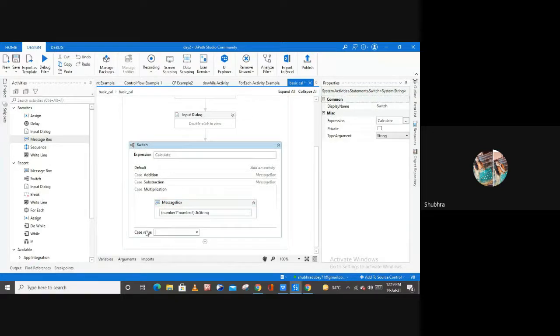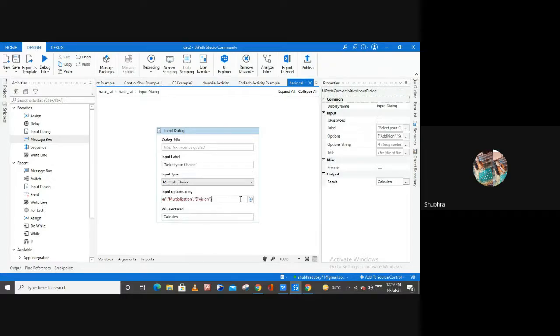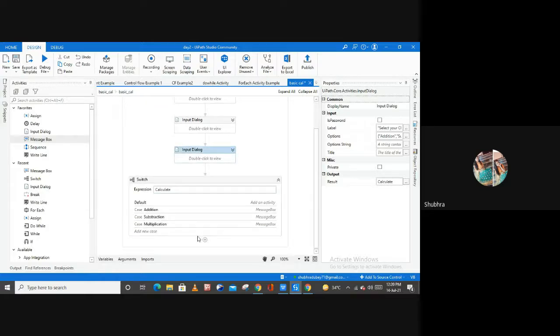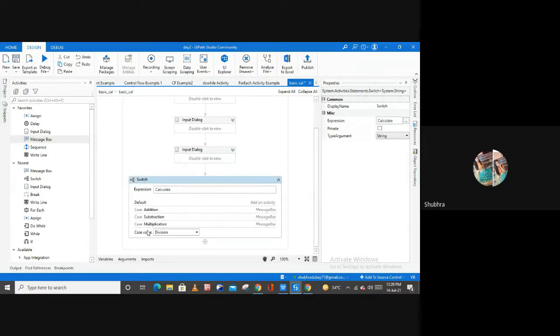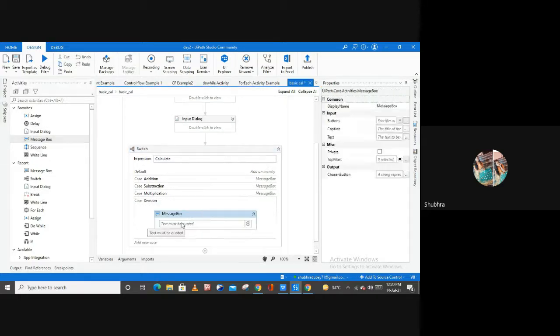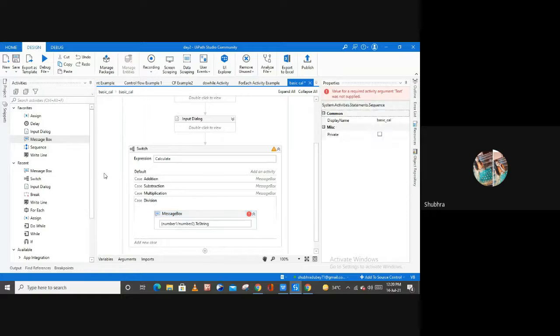Now only one more case is left, right? So let me create one more case here for the division because I think the fourth option is division, right? So now let me select the division from here, copy it, go back, and here let me create one more case for the division, right? Then here also I'm going to use a message box activity, and inside of this message box activity mention your numbers, and for the division let me use the division sign here and number 2, and then dot toString. And so we have successfully created all the cases.